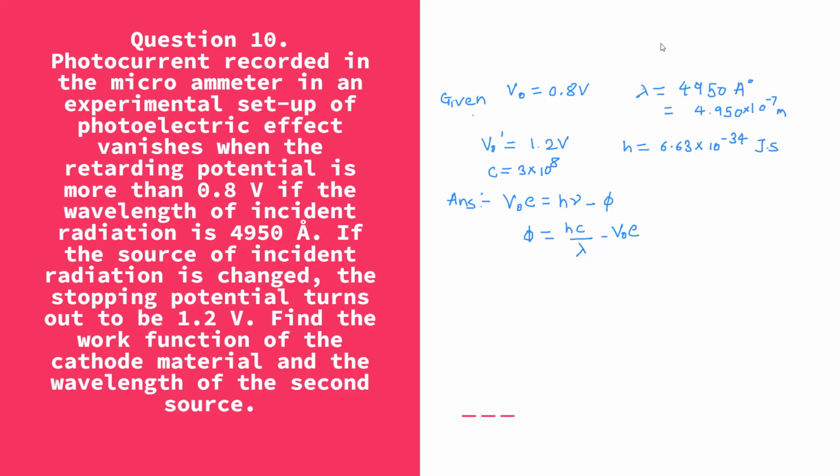So we'll use the same formula again: kinetic energy max is equal to stopping potential times e. So whatever formulas are there for kinetic energy max, we can use: V naught e is equal to h nu minus work function, and we'll rearrange. So phi is equal to, instead of frequency, hc upon lambda minus V naught e, and then we'll substitute values and try to find out the work function, that is phi.